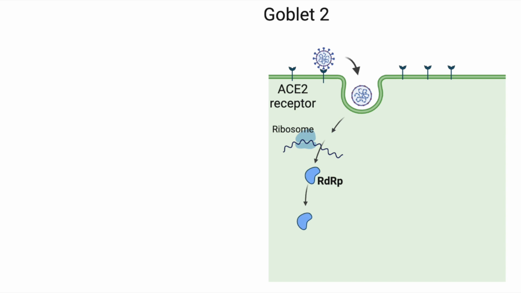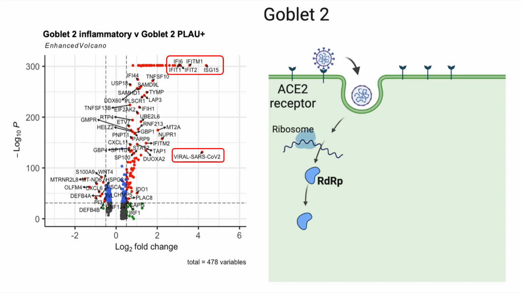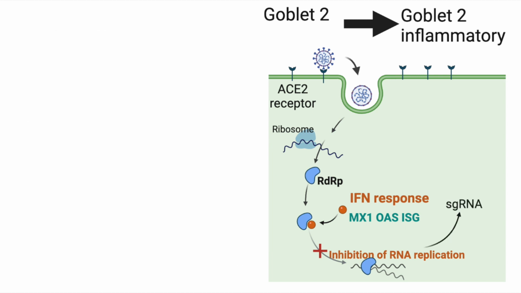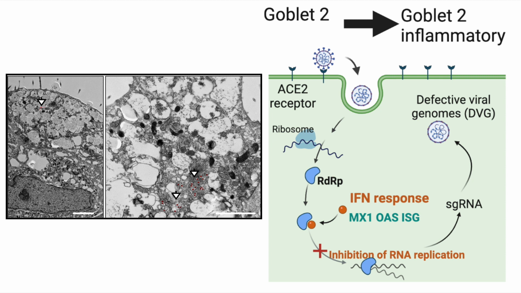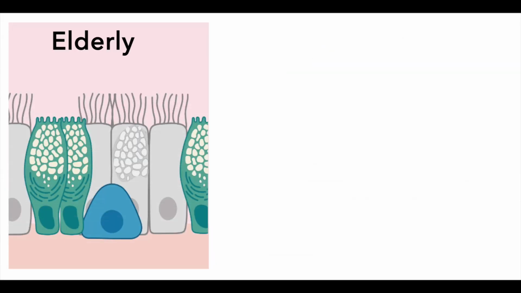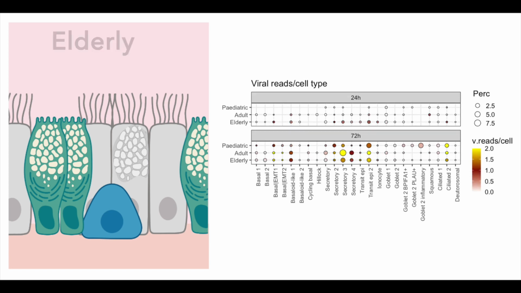However, rather than completing viral replication and creating new virus virions, the goblet 2 cells rapidly stimulate production of interferon and become goblet 2 inflammatory cells. The interferon inhibits the viral replication machinery, and we detected an increase in subgenomic viral RNA. This indicates that incomplete viral replication is occurring, and despite high viral reads, we detected few viral particles in these cells using electron microscopy. We also discovered that older nasal epithelial cells were more susceptible to infection, particularly at 24